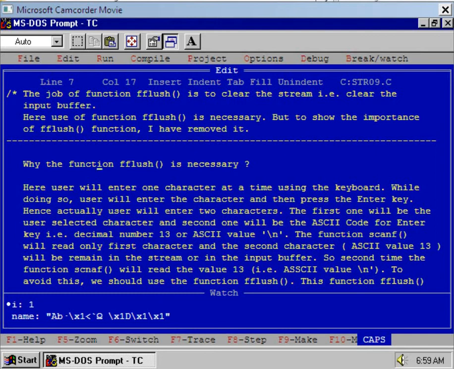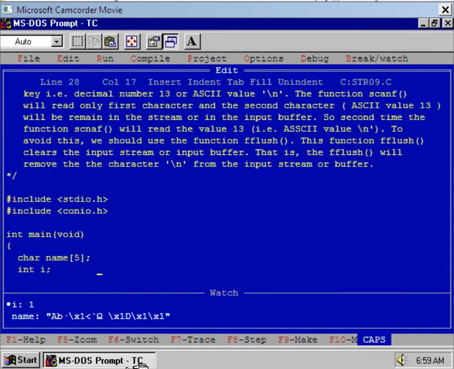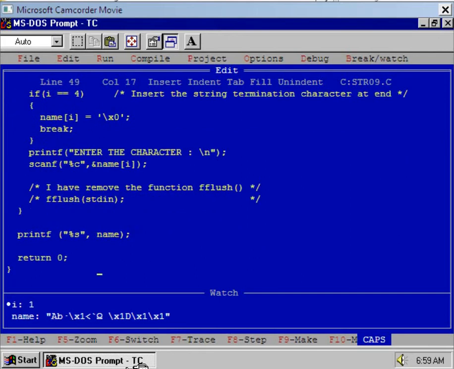The function flush plays a very important role in the previous program. The job of function flush is to clear the stream. In our program, it clears the input stream. You see, I have used stdin as an argument. Let us see the help window.